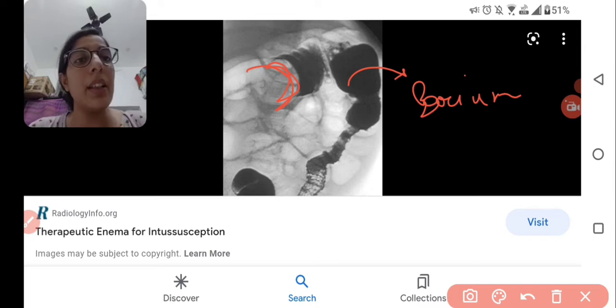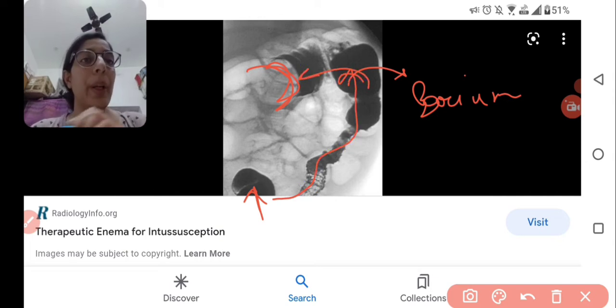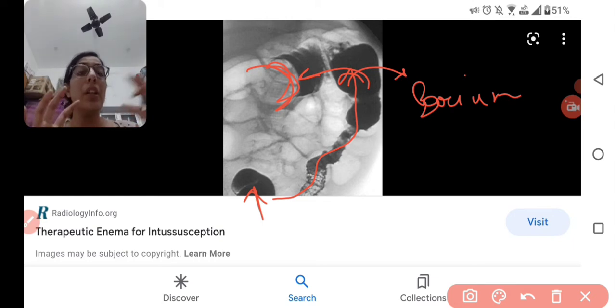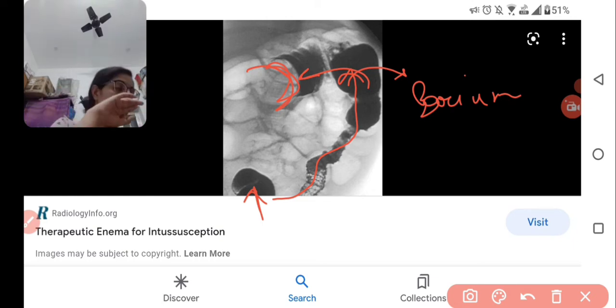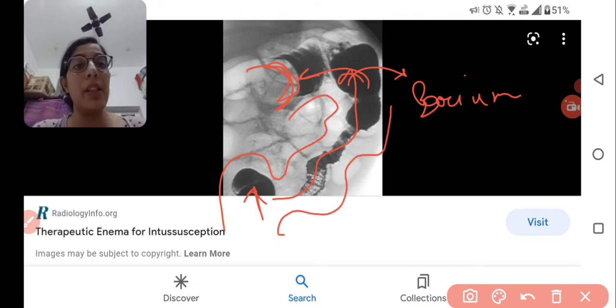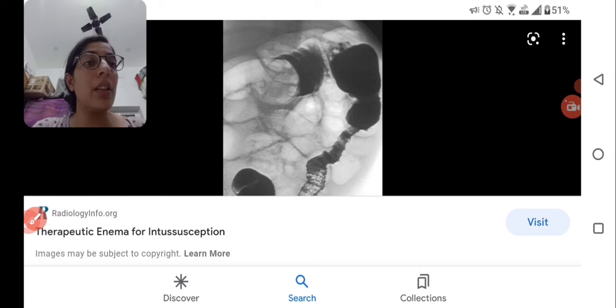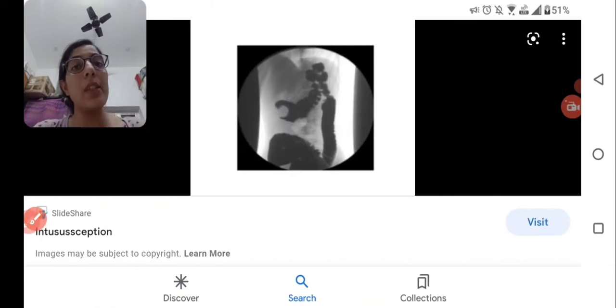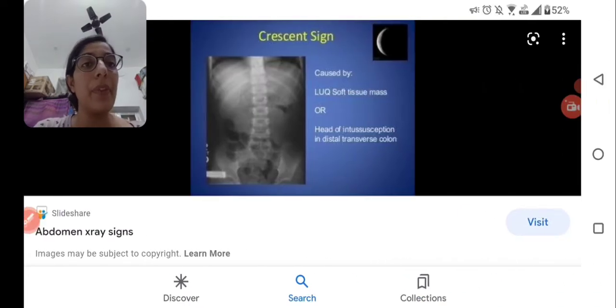Look at here. This is the rectum, sigmoid colon, rectum. This is the descending colon. Only this part takes up the dye and shows the image. The next one is also the pincer sign or the claw sign.